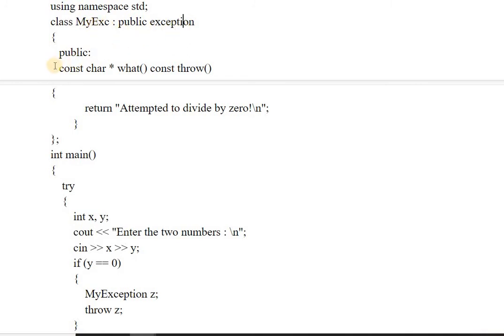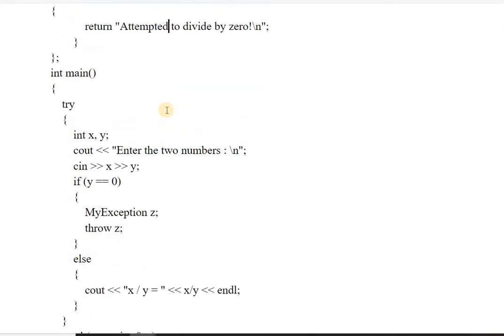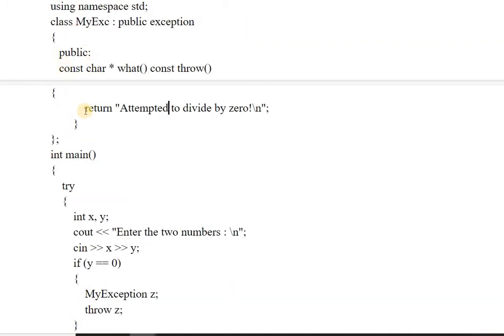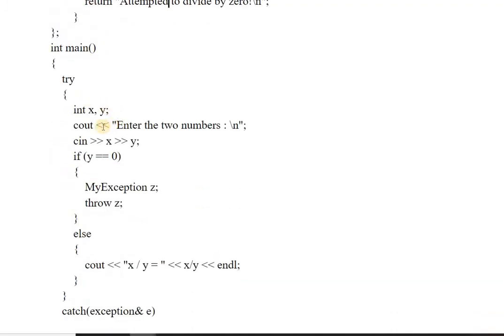class. In this class I have created one function, what, which will return a constant pointer of character type, and it is throwing an exception and it is defining no type here. So it will return just a message: attempted to divide by 0. So in the main function, this was my class. In the main function I have written a try block.